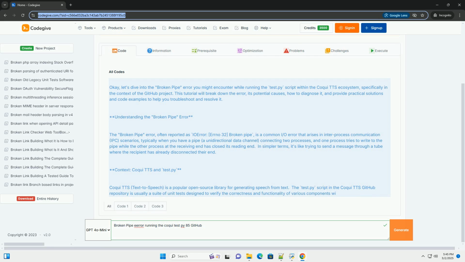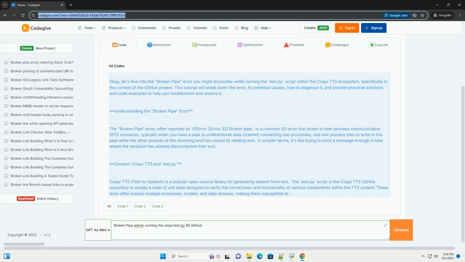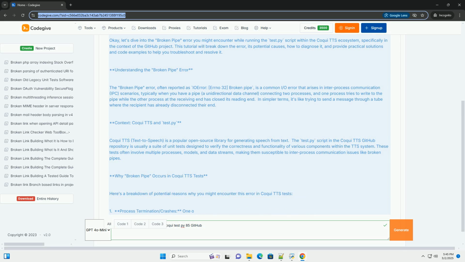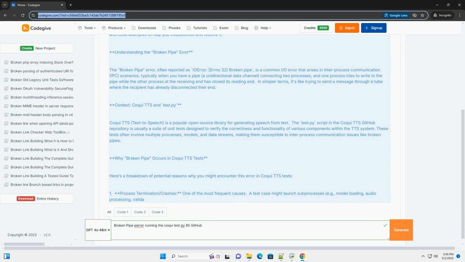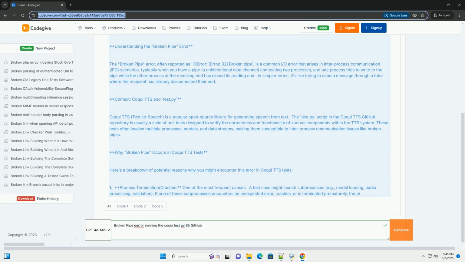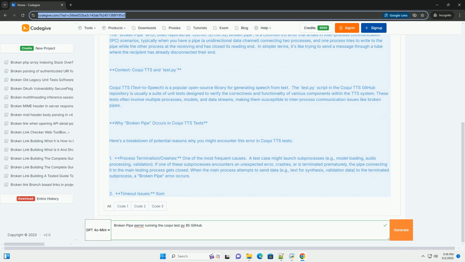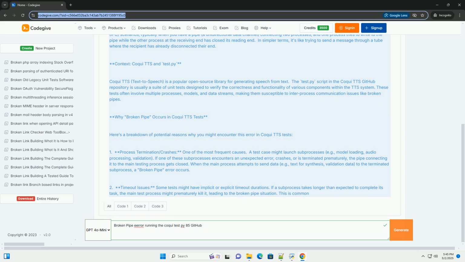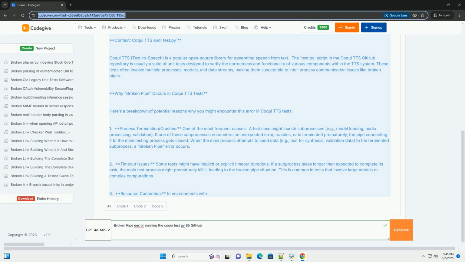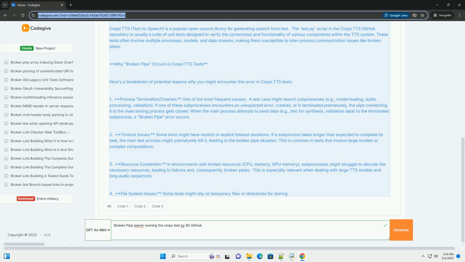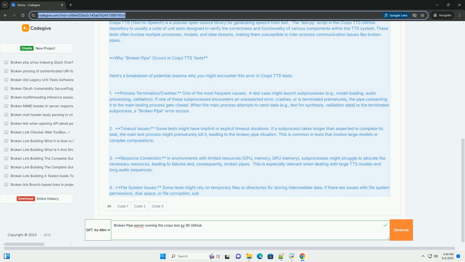Understanding the broken pipe error. The broken pipe error, often reported as IOError, errno 32, broken pipe, is a common I/O error that arises in inter-process communication (IPC) scenarios, typically when you have a pipe, a unidirectional data channel, connecting two processes, and one process tries to write to the pipe while the other process at the receiving end has closed its reading end. In simpler terms, it's like trying to send a message through a tube where the recipient has already disconnected their end.